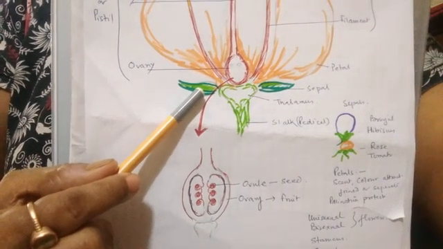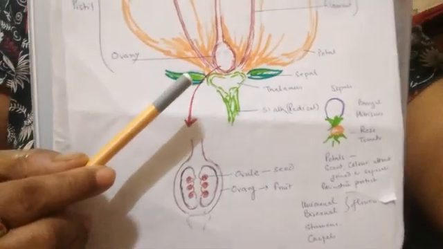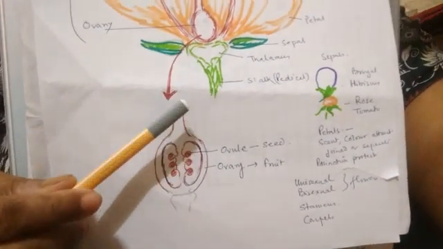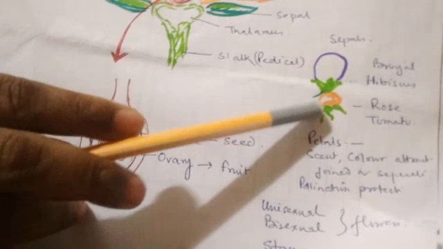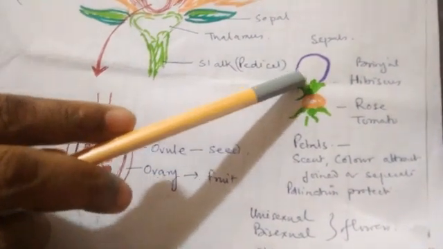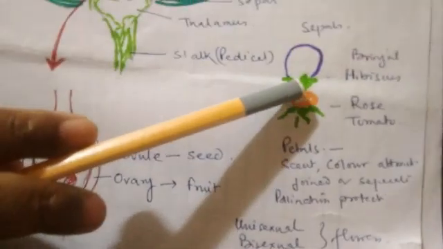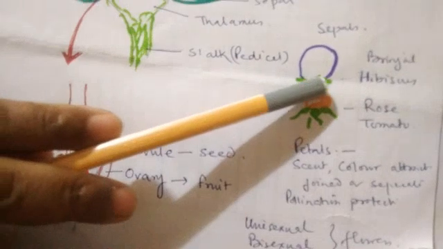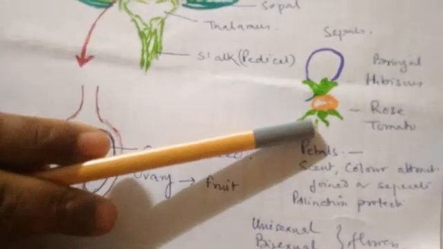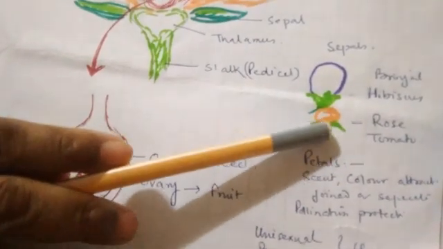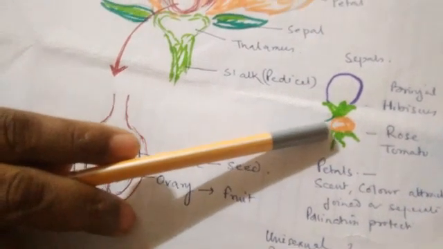Now it is not that the sepals are always like this. Sepals may be united or they may be separated. You can see here in brinjal, in hibiscus, you will see this type of sepals. That means the sepals are united. Clear? Five or six sepals are united to form one. But in tomato and rose, you will find this kind of sepals where the sepals are separated. So sepals may be united or separated.